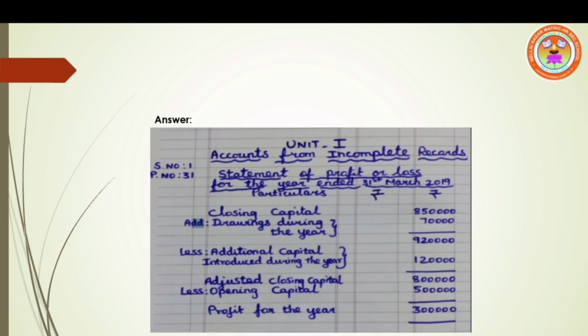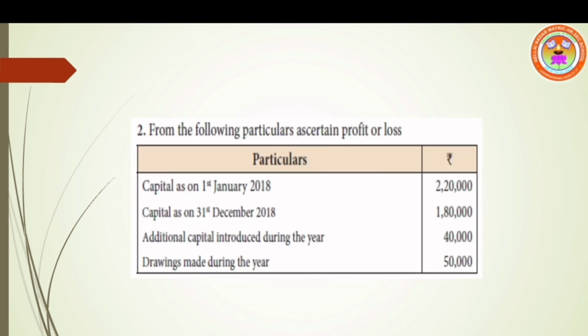Move on to sum number 2. Page number 32. From the following particulars, ascertain profit or loss. Capital as on 1st January 2018. It denotes opening capital, 2,20,000. Capital as on 31st December 2018. This amount denotes closing capital, 1,80,000. Additional capital introduced during the year 40,000. Drawings made during the year 50,000.